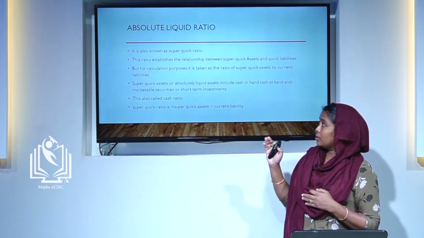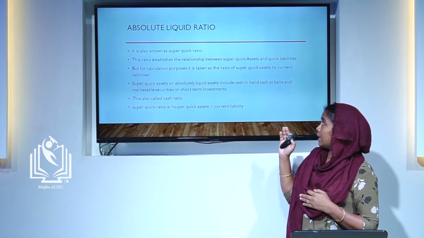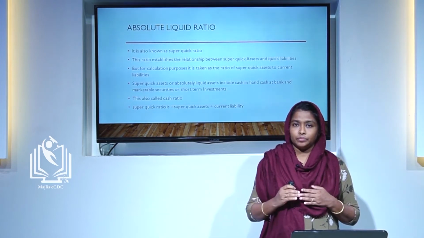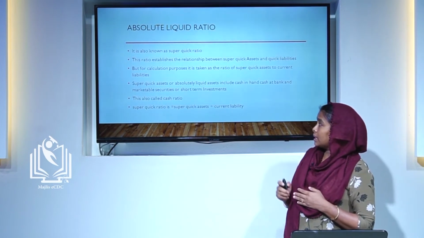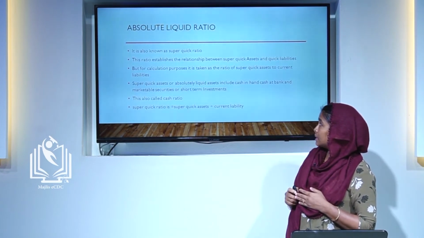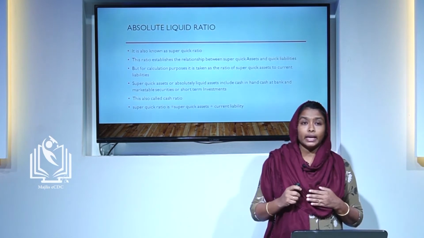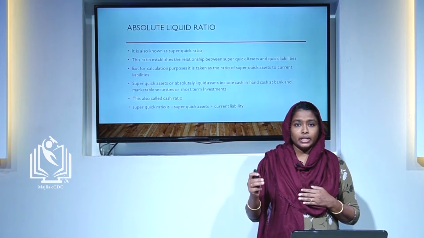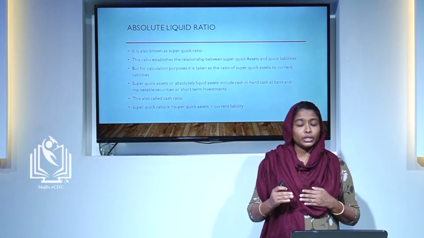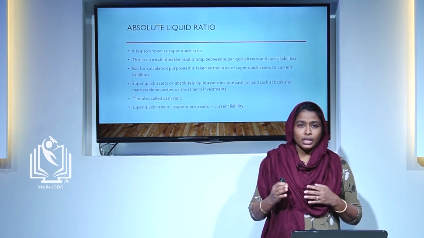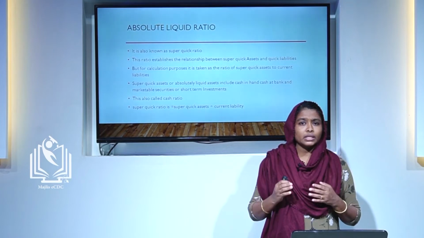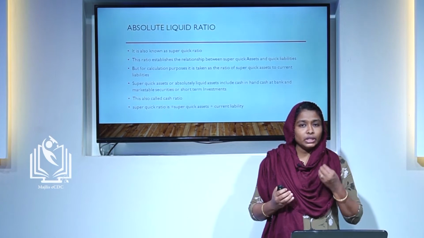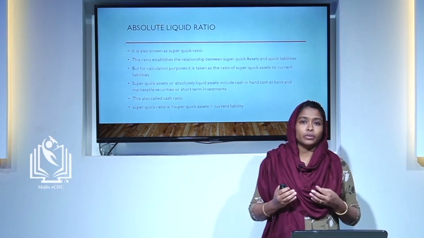But for the calculation purpose, it is taken as a relationship between super quick assets and current liabilities. Super quick assets or absolute liquid assets include cash in hand, cash at bank and readily marketable securities or short-term investments. Here super quick assets are converted into cash or liquid form within a day or within an hour.